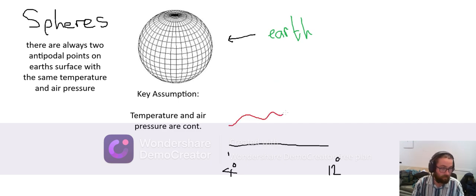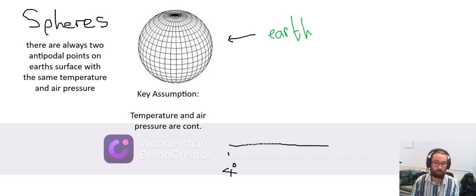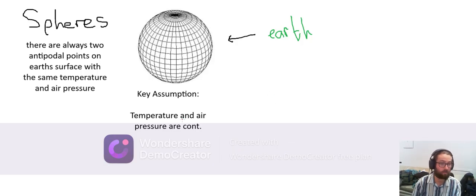But the second I have something like this where it stops and now it just jumps temperatures instantly, this breaks the continuous property. So we're just saying that this is true of temperature and air pressure, which actually is the case. So it shouldn't violate anything in our theorem.